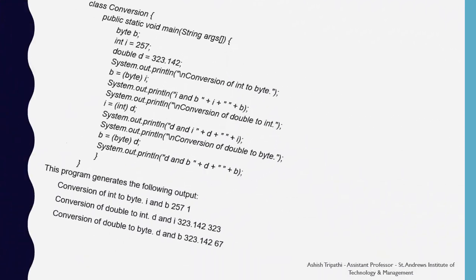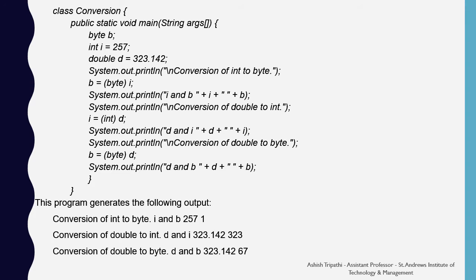Here is an example to showcase the typecasting. We have created a class known as the conversion. Inside this class, we have created a main function. In this, we have declared a variable b with the data type byte. There is also a variable i, that is an integer having the value 257. There is a variable d which is of double data type having the value 323.142. Now we are converting the integer to a byte value.